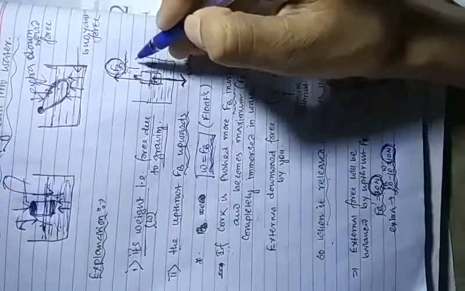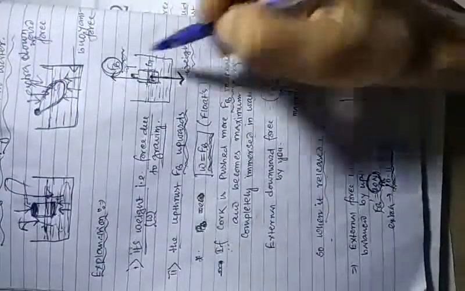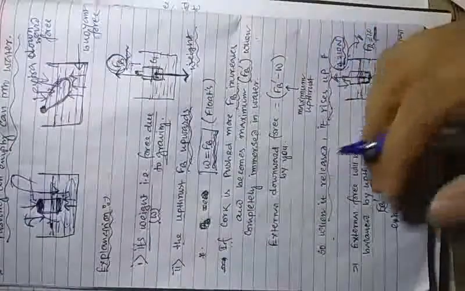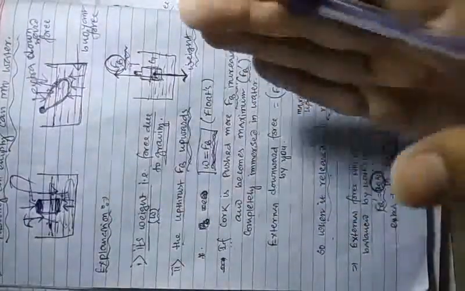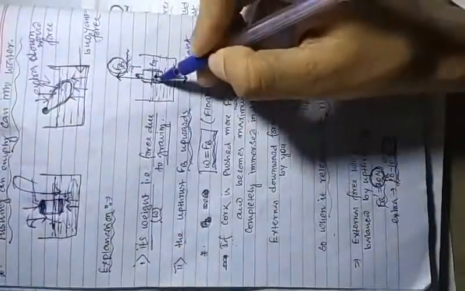I hope all the concepts related to buoyancy are clear: what is the upward force, and what is the downward force due to weight. The upward force is due to buoyancy, the buoyant force or upthrust. In the next video I will say FB and W. So FB means upthrust, upside, and W means downside. Keep it in mind. Upthrust acts upward and weight acts downwards, from the center of gravity, and upthrust from the center of buoyancy. That I will explain later, no problem.